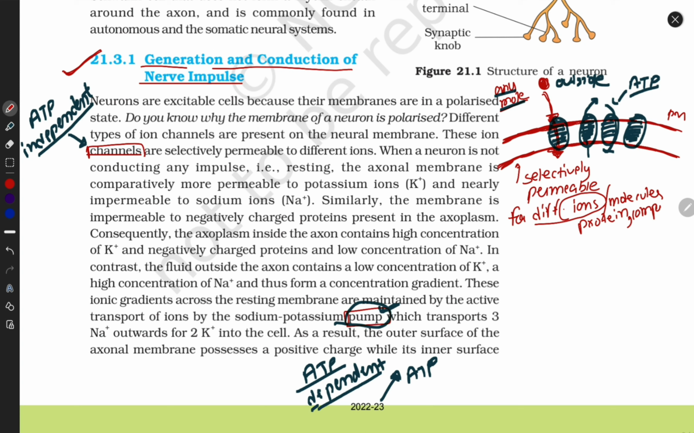I think it's very clear. Now another important thing: this is the plasma membrane of the axon, the axolemma. The special feature of the axon membrane is that the outside has positive charge, with an excess amount of sodium ions, and inside the cell there are negatively charged ions like potassium. Is this term clear, guys?